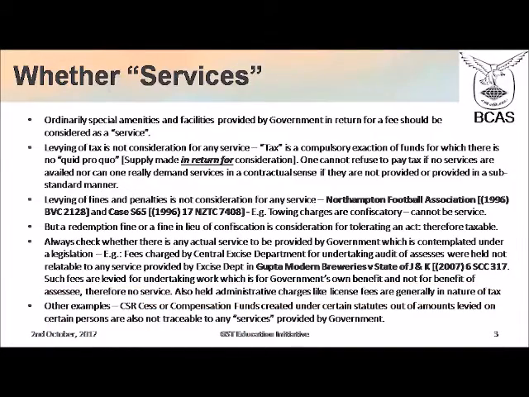One cannot refuse to pay tax if no services are availed, nor can one really demand services in a contractual sense if they are not provided, or if the services provided by government are substandard. You cannot go to court for compensation against substandard services. Therefore, when a tax is levied, there is no real service which is provided.